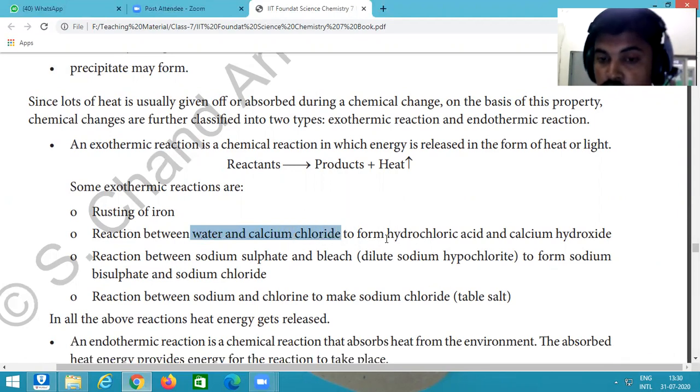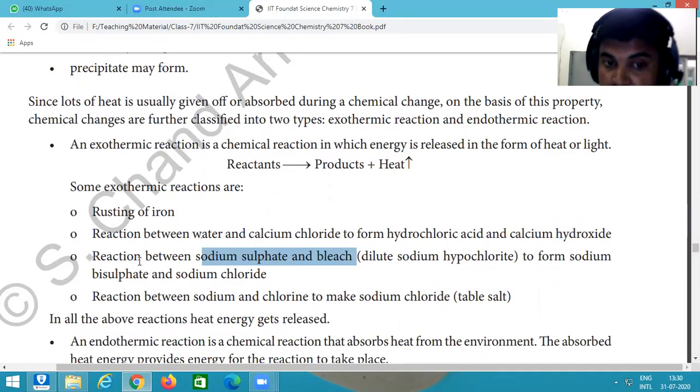the reaction between water and calcium chloride. What forms after the reaction of water and calcium chloride? Hydrochloric acid and calcium hydroxide. Reaction between sodium sulfate and bleach. The chemical name of bleach is sodium hypochlorite. After the reaction of sodium sulfate and bleach, they form sodium bisulfate or sodium chloride.